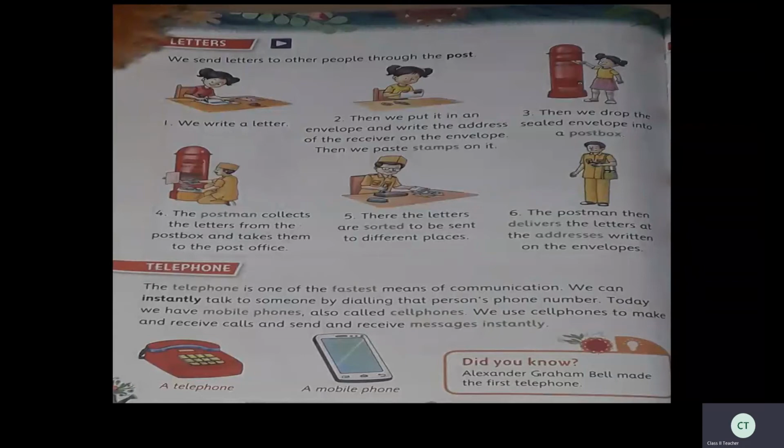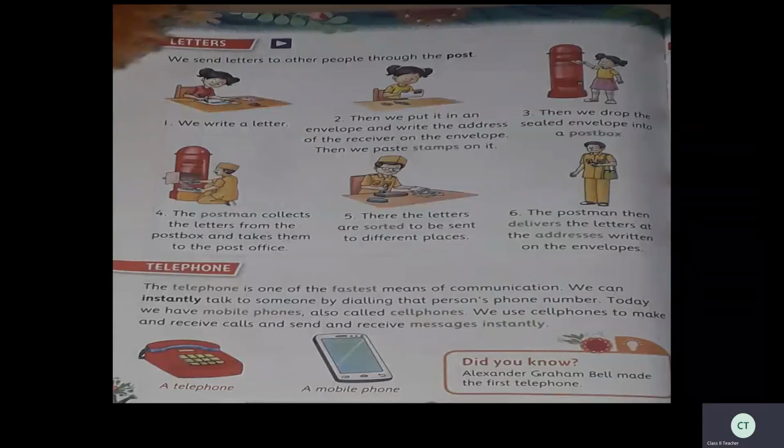There the letters are sorted to be sent to different places. So after collecting all the letters from the post box, he sorts them. Sorted means separated or arranged separately according to the different addresses. So suppose there are letters for Karimnagar, he keeps them together, and if letters are for Hyderabad, he keeps them separate. So like that, different addresses will be there. All that he collects together and he separates.